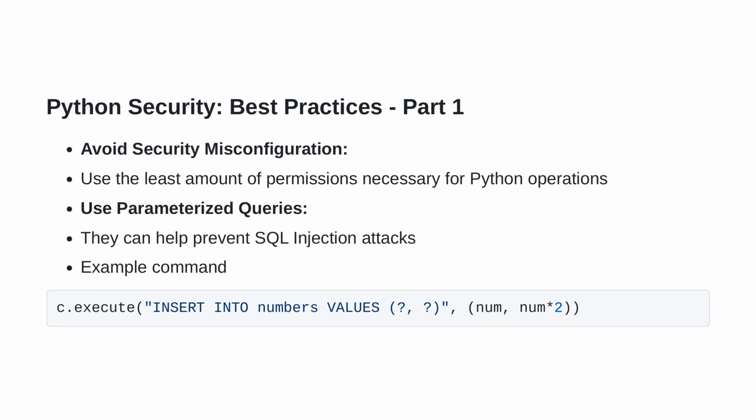To help visualize, let's take a look at this example command: c.execute insert into numbers values num, num 2. In this code snippet, we're using a parameterized query to insert the values of num and num 2 into a table called numbers. By using placeholders, we're specifying placeholders for our parameters, thus avoiding direct concatenation of user-provided inputs into the SQL statement. This type of coding practice goes a long way in protecting your applications from SQL injection vulnerabilities.